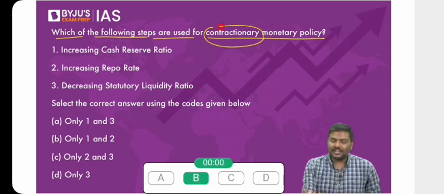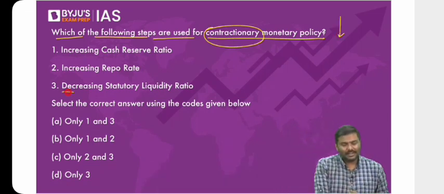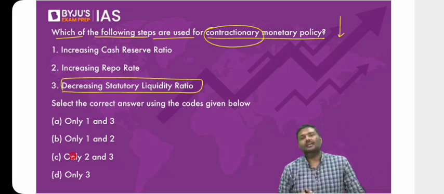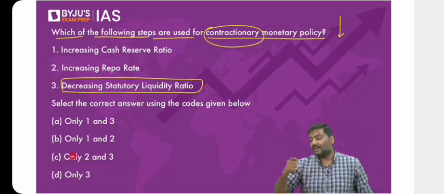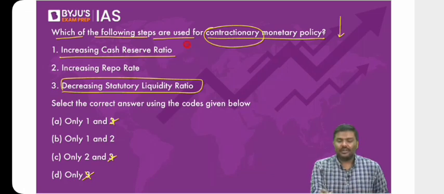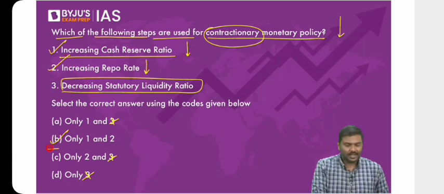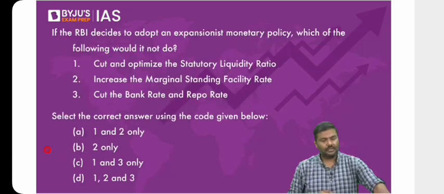What do you mean by contractionary monetary policy? Where the money supply will be reduced. Simple. Where the money supply will be reduced. Can you use elimination method? Right? Decreasing SLR. If you reduce SLR, is it a contractionary monetary policy? No, it is becoming part of expansionary monetary policy. So can you use elimination method to get the answer? Of course, yes. But anyways, increase CRR. Will it not reduce money supply in the economy? Yes. Increase repo rate again reduces money supply. Right. So 1 and 2 are correct. Right option for the question will be option B here. Okay. Next.